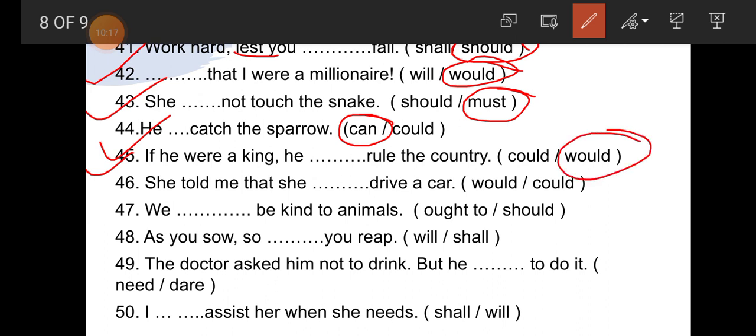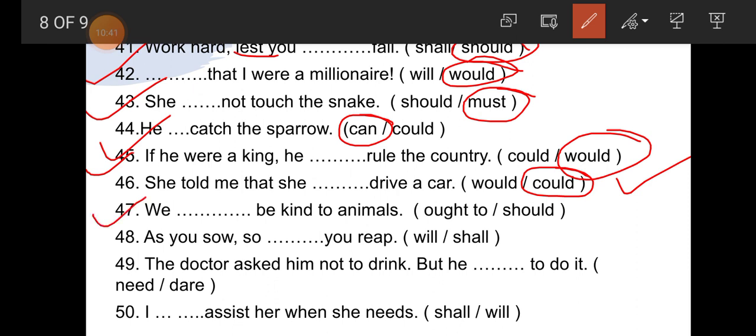So for supposition, what is used here? Modal would. Number 46. She told me that she dash drive a car. So student, this is written in indirect speech. So she could drive a car. Here ability is shown and it is written in indirect speech. That's why could is the correct answer.